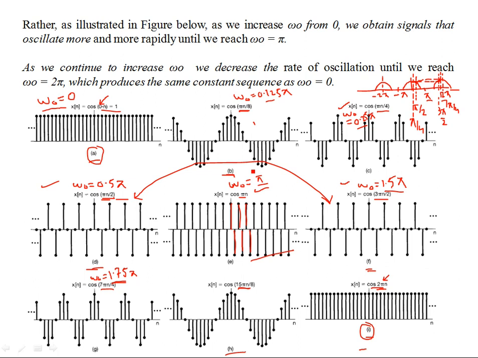No, you don't do that. It doesn't mean that, because frequency is simply repeating. So rather, as illustrated in the figure below, as we increase omega naught from 0, we obtain signals that oscillate more and more rapidly until we reach omega naught equal to pi.